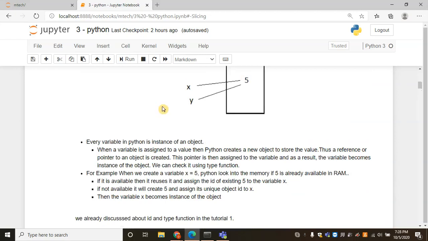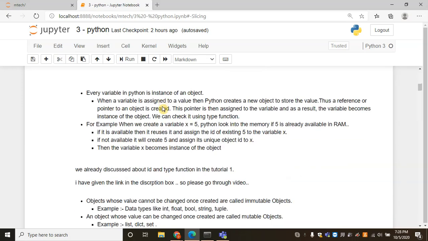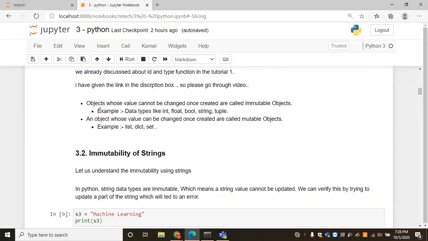Now we clearly understand that in Python every variable is an object. Objects whose value cannot be changed once created are called immutable objects. Data types like integer, float, boolean, string, and tuple are immutable objects. An object whose value can be changed once created is called a mutable object.